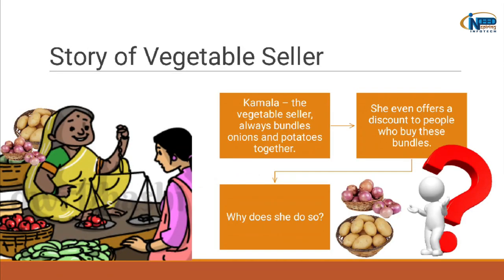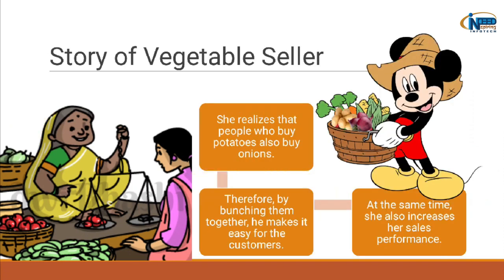Now before discussing the concept of the Apriori algorithm, let's discuss the story of a vegetable seller. Kamla, the vegetable seller, always bundles onions and potatoes together. She even offers a discount to people who buy these bundles. Why does she do so? She realizes that people who buy potatoes also buy onions, and this is the primary reason. Therefore, by bunching them together, she makes it easy for the customers to choose both of them together. At the same time, she also increases her sales and performance.